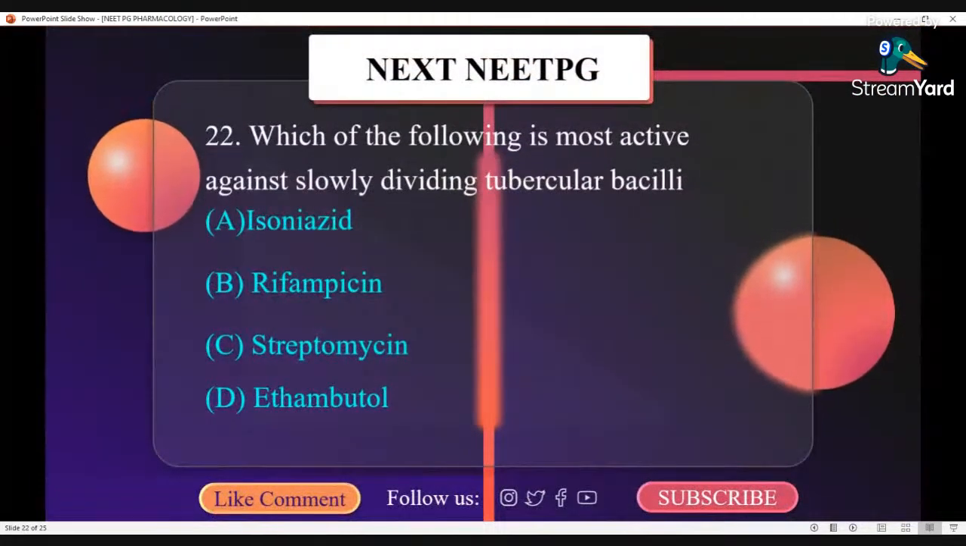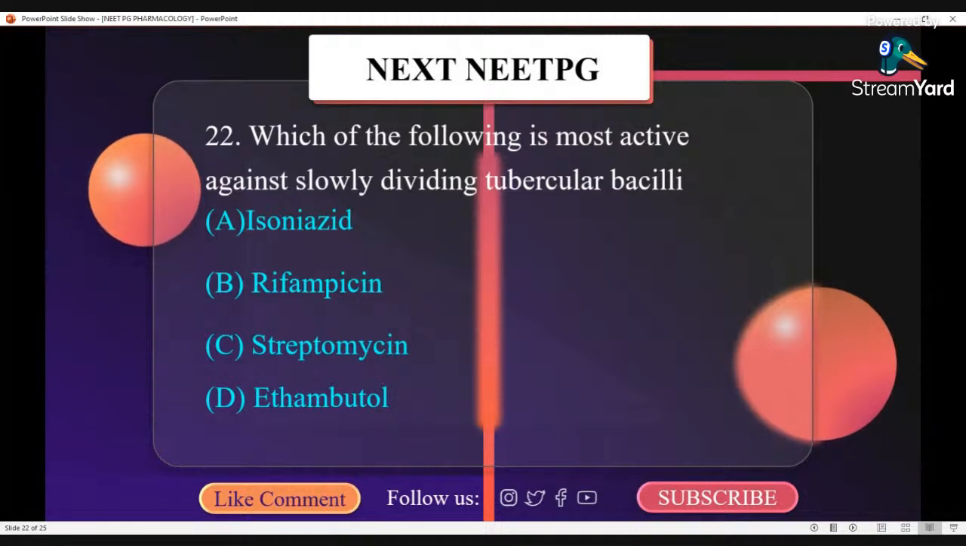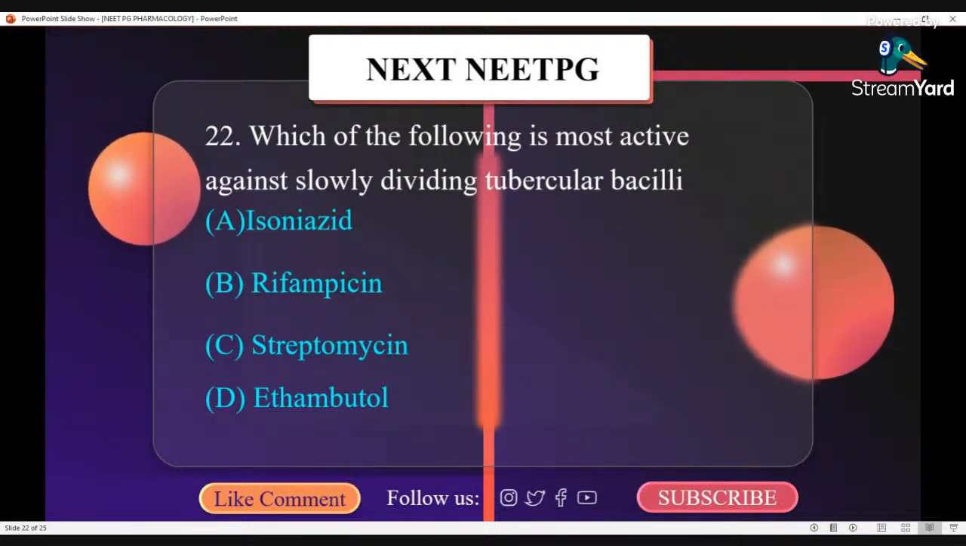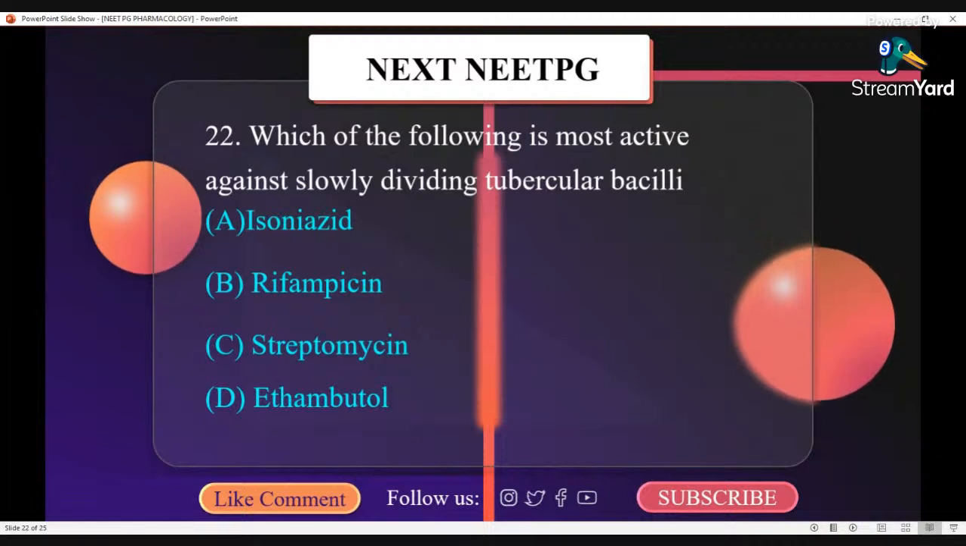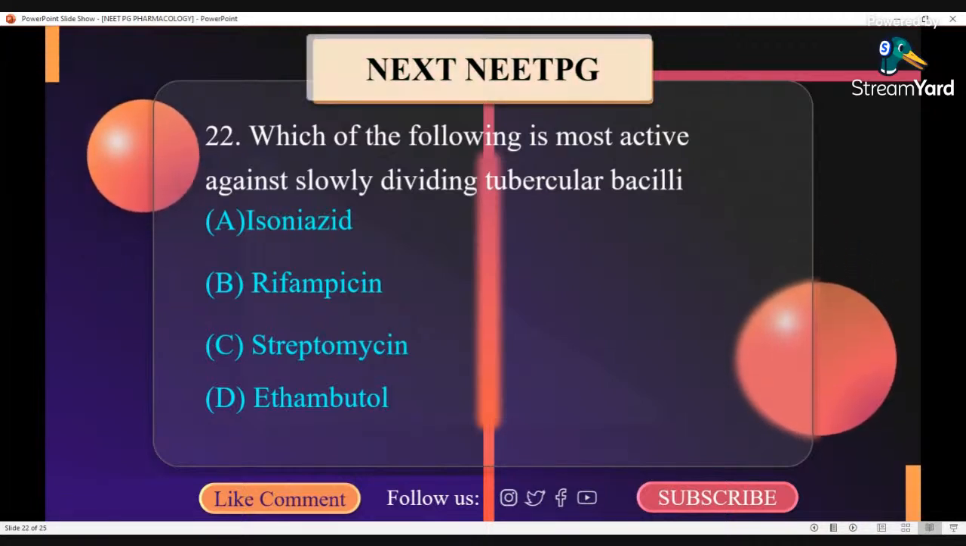Which of the following is most active against slowly dividing tubercular bacilli? It is rifampicin. B. So the correct option here is B.